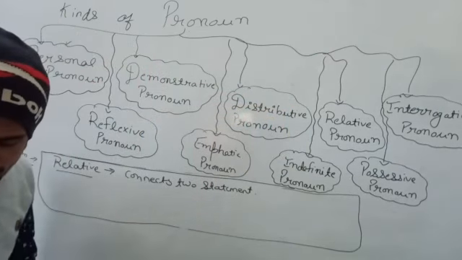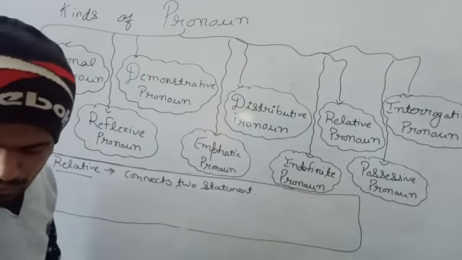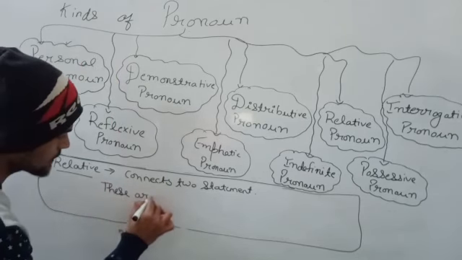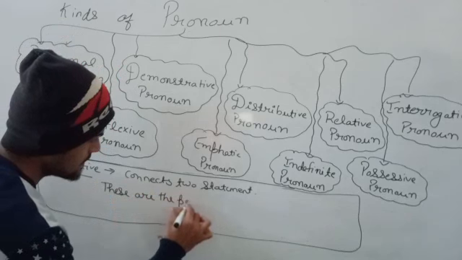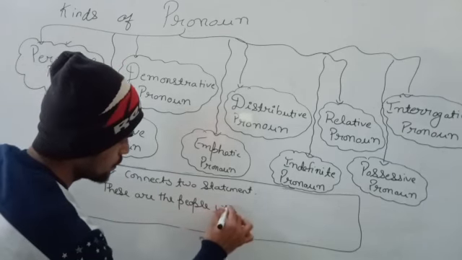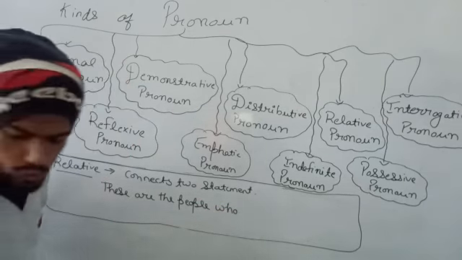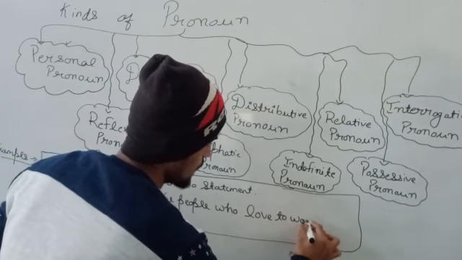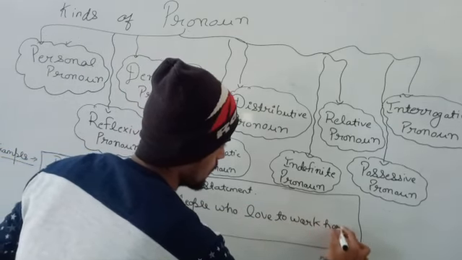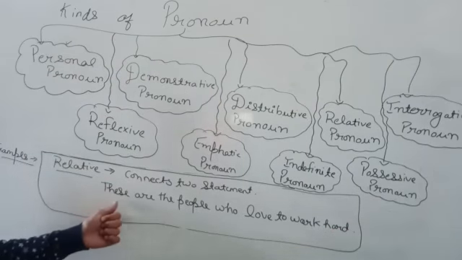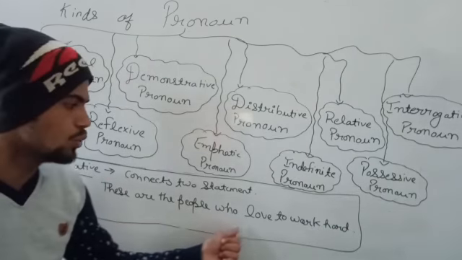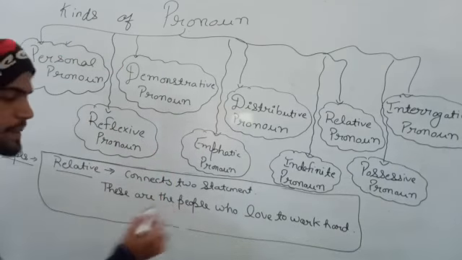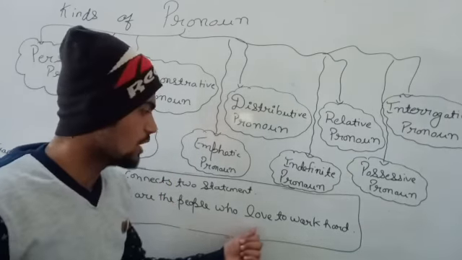Look, I will take an example of that. These are the people who love to work hard. Okay, so if this is the example, these are the people who love to work hard. So these were two statements. The first was these are the people, and the second was love to work hard.